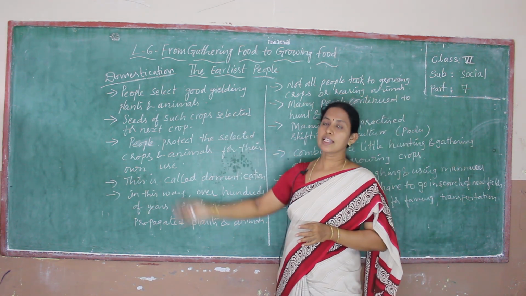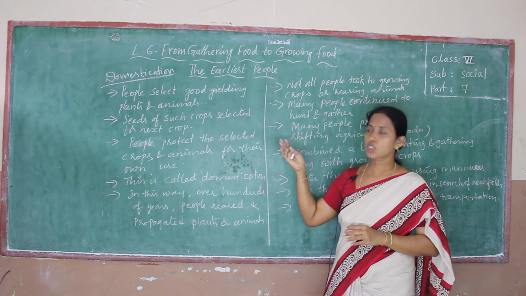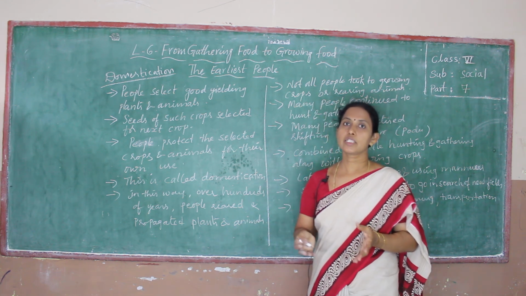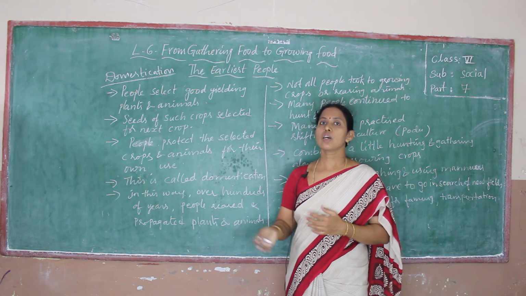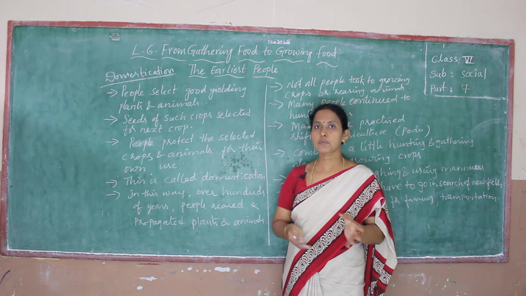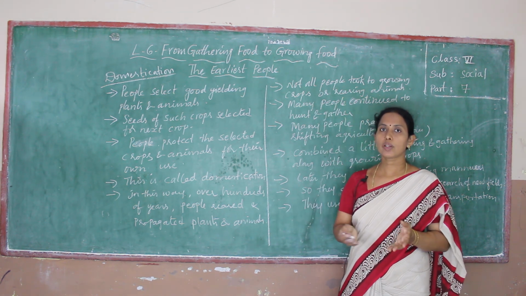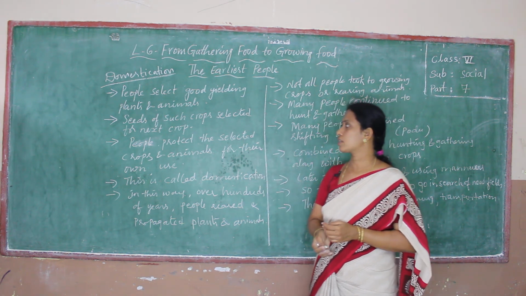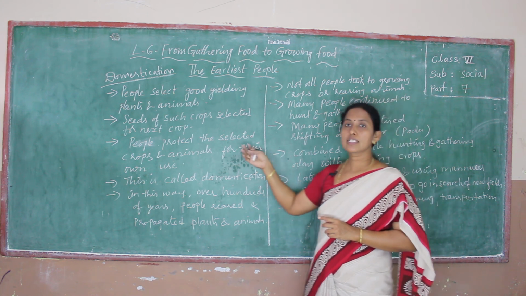For this, they selected some seeds of such crops. They selected good seeds to grow the crops, and the next year also they used such crop seeds, so they could grow more and more yielding crops every year. And people protect the selected crops.